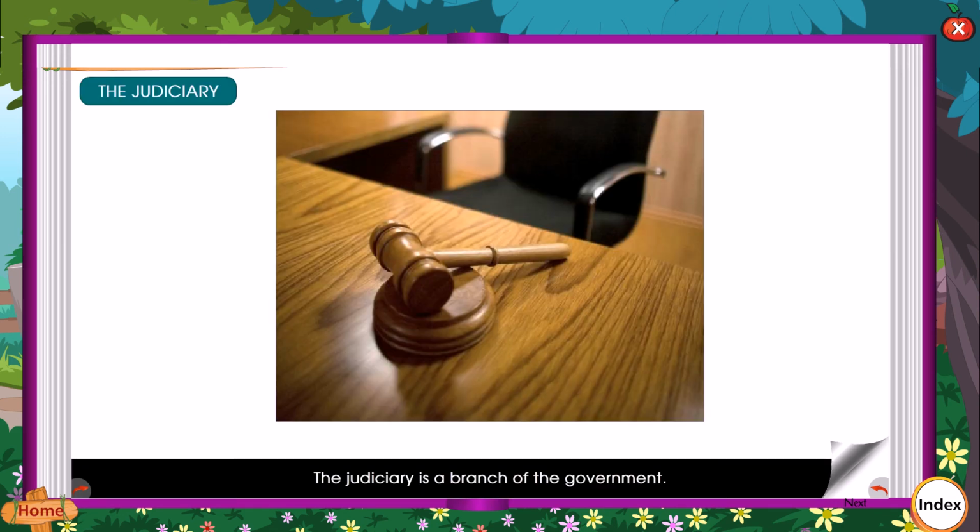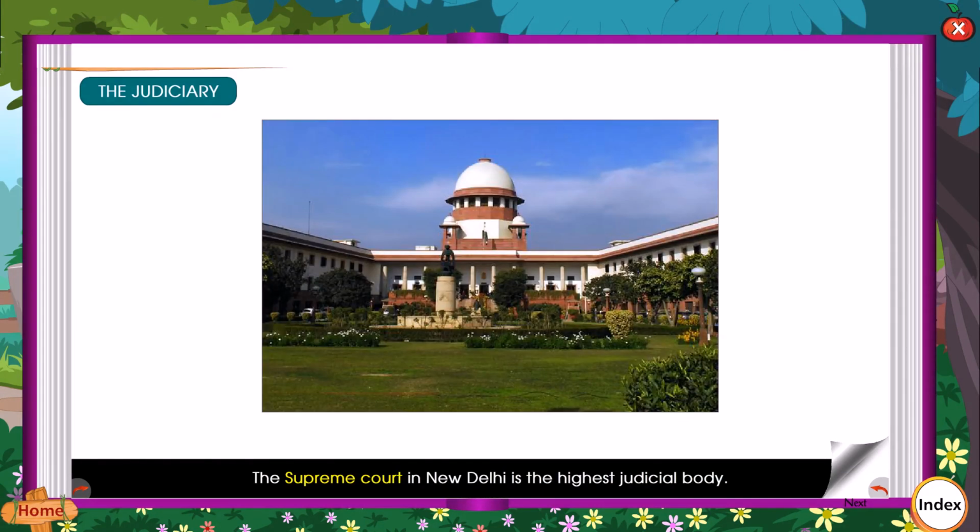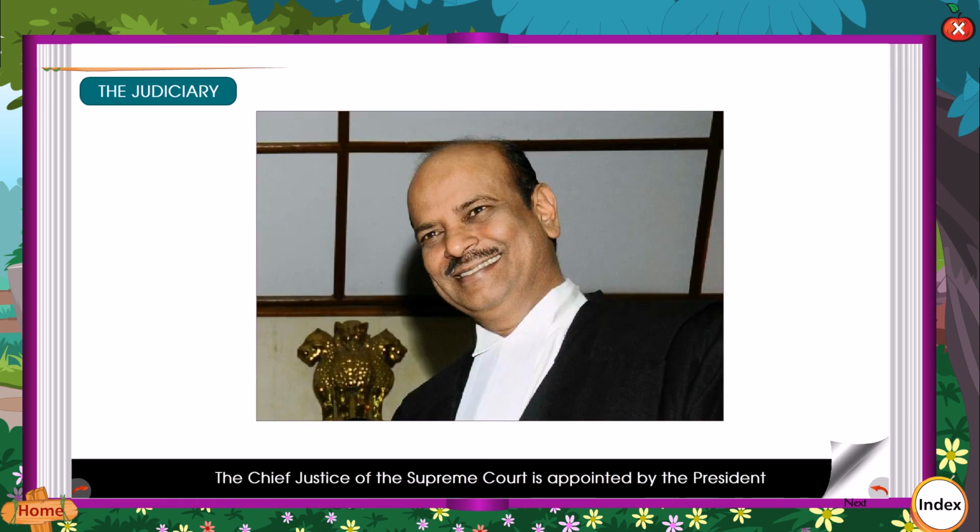The judiciary. The judiciary is a branch of the government. It is concerned with giving justice to the people. We have an independent judicial system in India. The Supreme Court in New Delhi is the highest judicial body. Its decisions are final. The Chief Justice of the Supreme Court is appointed by the President on the advice of the Prime Minister.